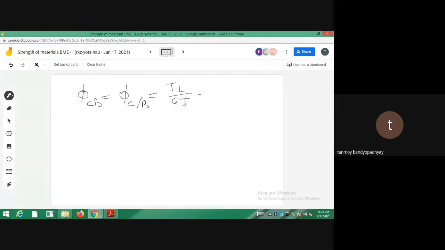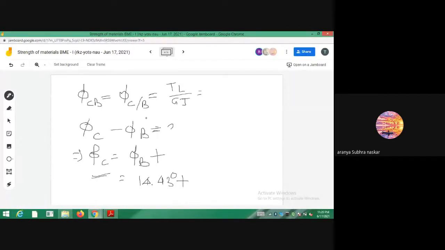So we can write phi C minus phi B will be phi of C minus phi of B, that is equal to the answer you got. So phi C will be equal to phi B plus this one. Phi B was 14.43 degree plus this value. So what value are you getting? Put the value and you will get phi C. These are the twist at a point. 29.1 degree, just put it here.